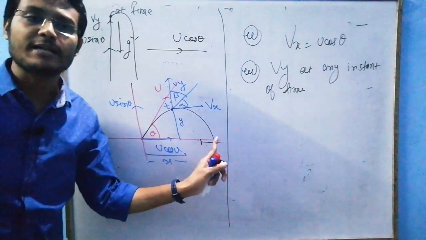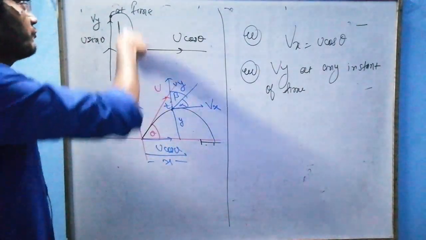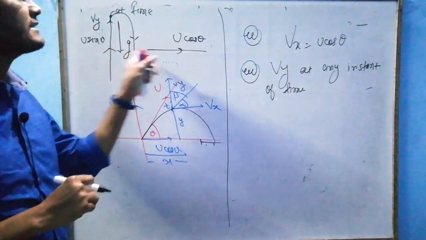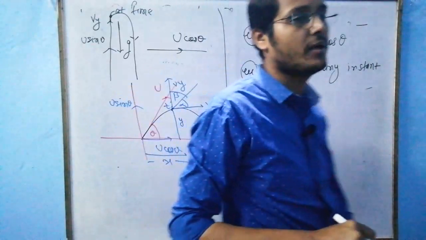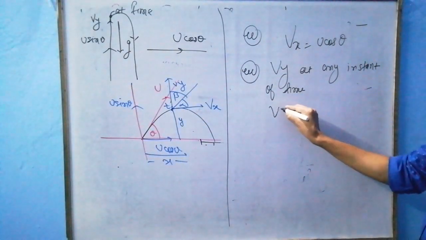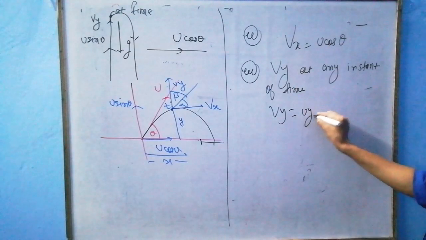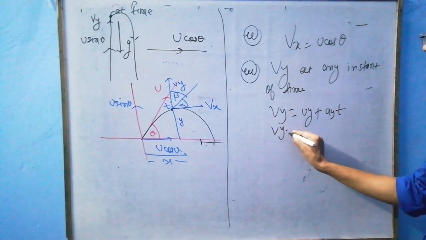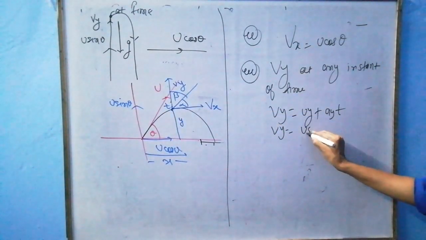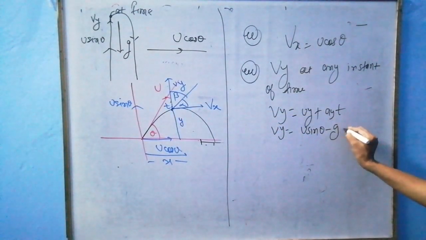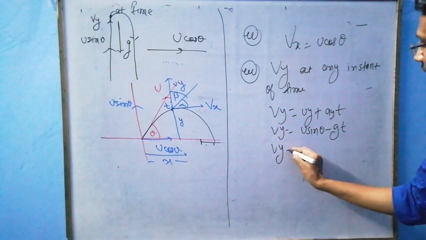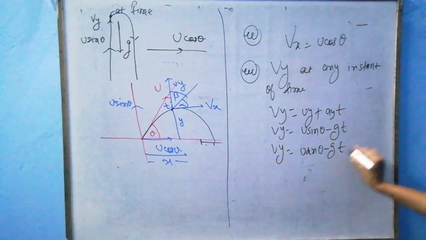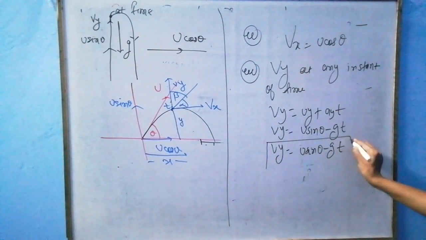This projectile motion consists of two motions. First, in y direction, motion against gravity. In x direction, u cos theta is responsible. So at any instant of time, sir, Vy can be uy plus ay into t. So Vy, uy is u sin theta, initial velocity, ay is minus g. So Vy I got, sir, u sin theta minus gt. This is my third thing. Fine.